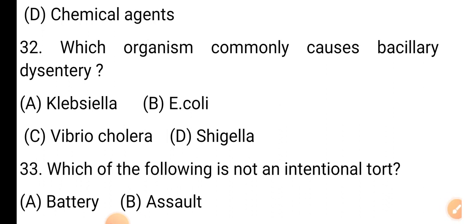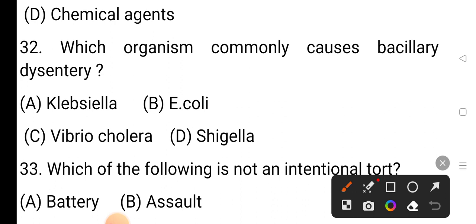Question number 32. Which organism commonly causes bacillary dysentery? Option A Klebsiella. Option B E. coli. Option C Vibrio cholerae. And option D Shigella. The correct answer is option D, Shigella.